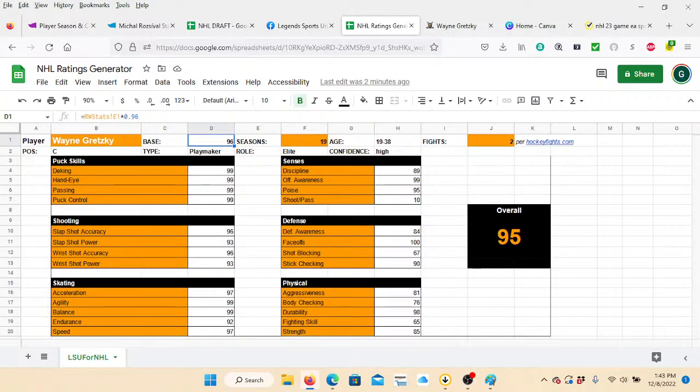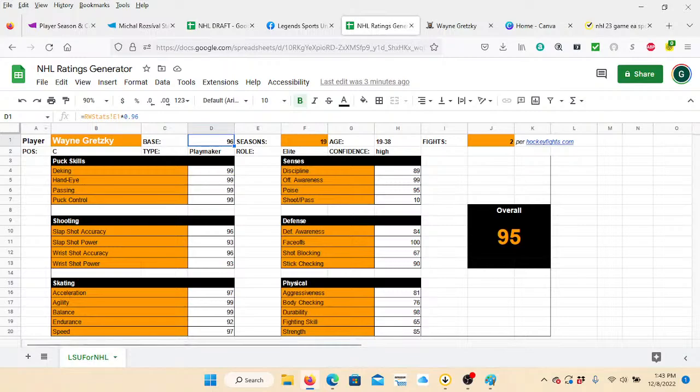So basically, if you wanted to build a player, say you wanted to build a 92 defenseman, and you entered stuff in here, it would then give you the overall, which would continue to change so that you could kind of build the guy. But I liked the layout of this because it's very clean, it's very simple, but still I was borrowing his sheet, so I do want to give him credit. But all the formulas have been entirely redone.